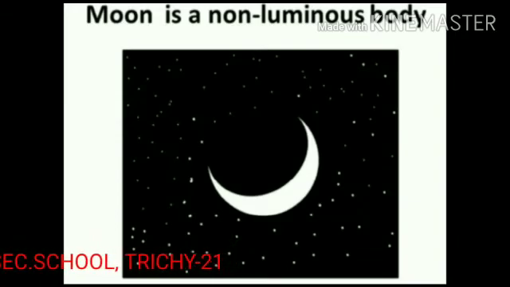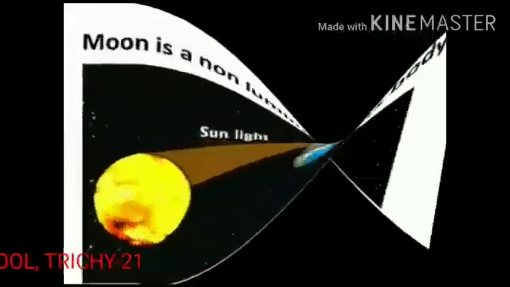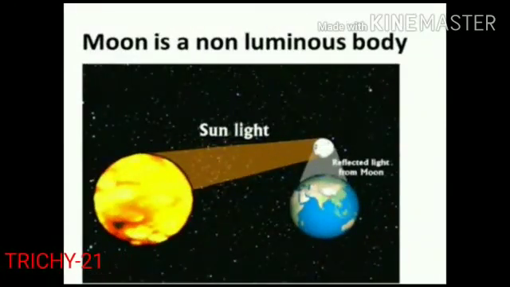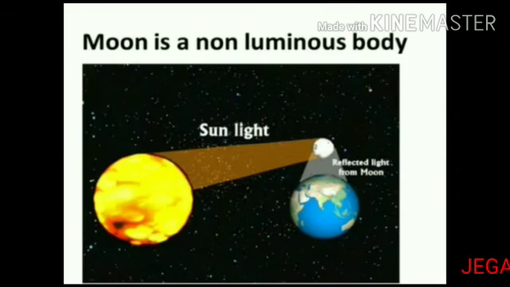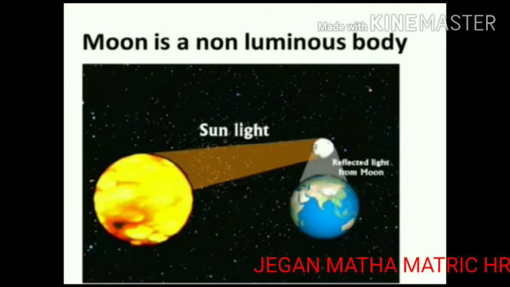Because it reflects the light from the sun. So, the sun is one of the light sources and the moon is like a mirror, reflecting light from the sun.